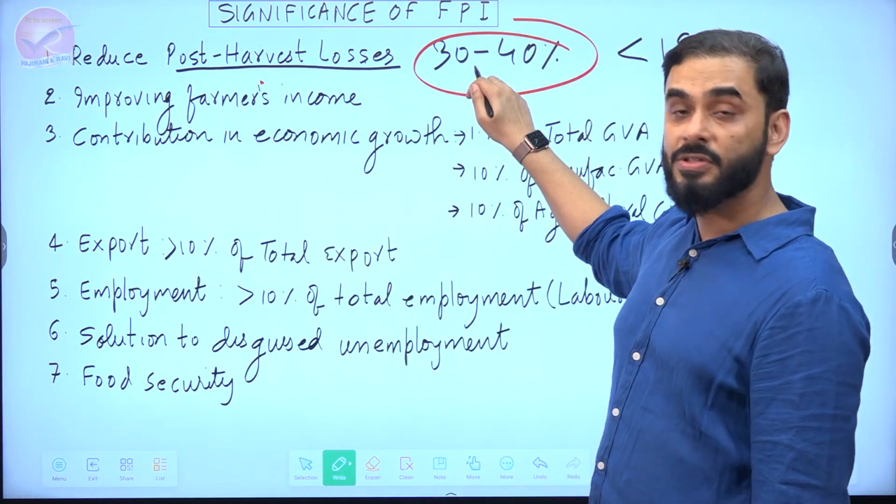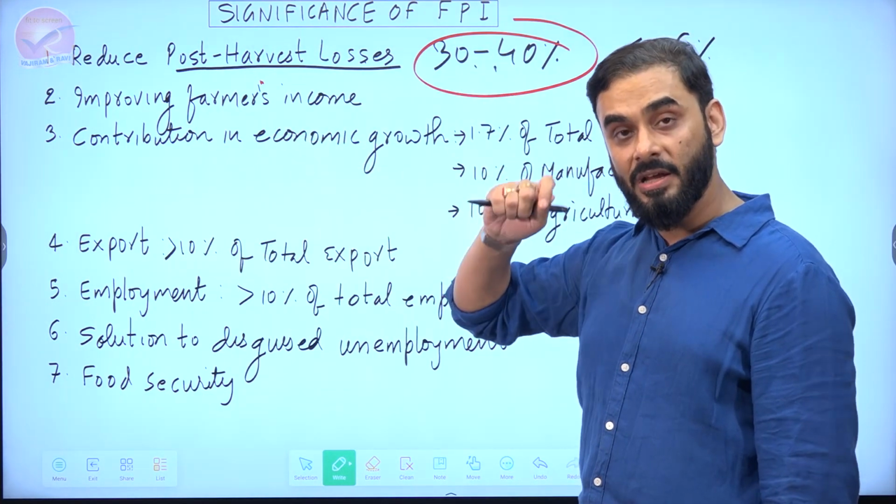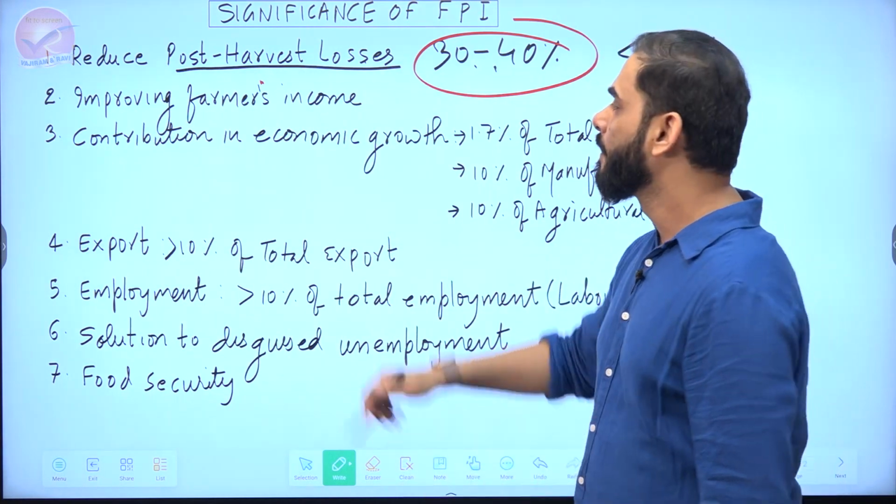We can convert this 30%, 40% food which we are throwing and wasting into processed food and give it to the population to save their lives.